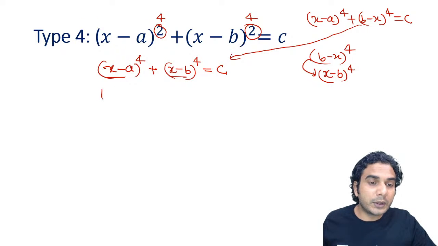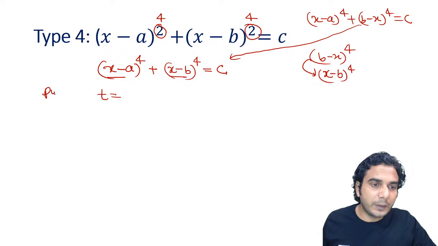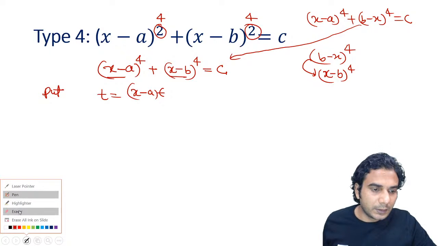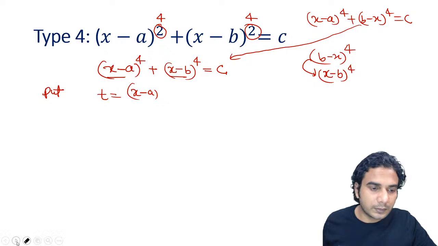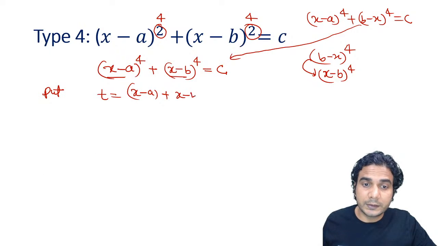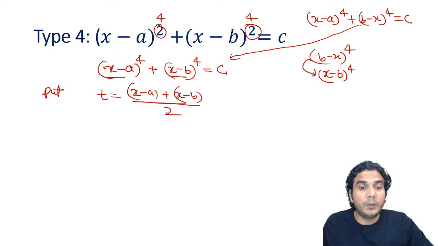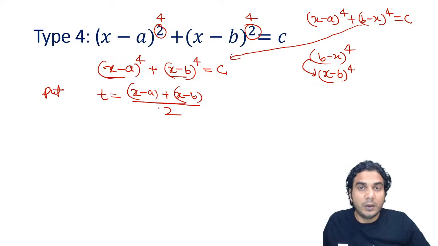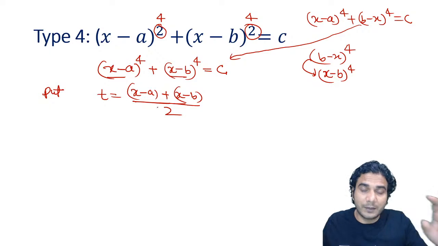Put t is equal to x minus a plus x minus b divided by 2. This will be the substitution. You need to put t is equal to x minus a plus x minus b divided by 2. So what will happen if you put this number?